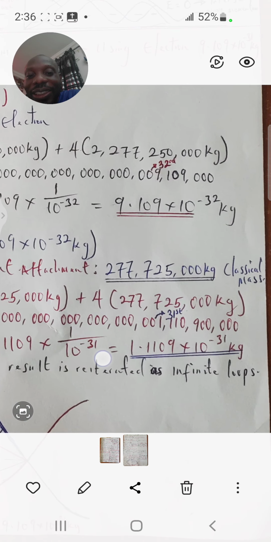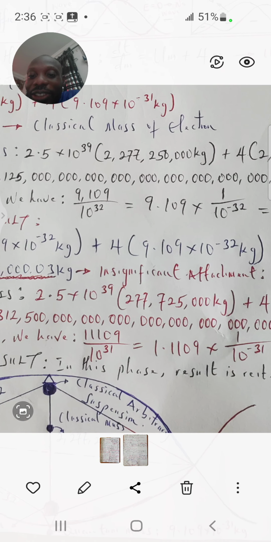When we expand that in standard form, the base value, which has decayed to 1,109, is being suspended at the 31st. So now